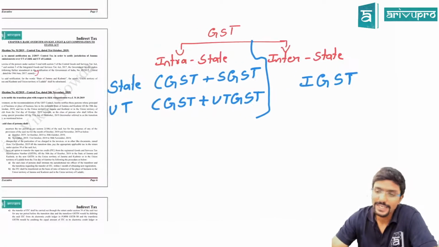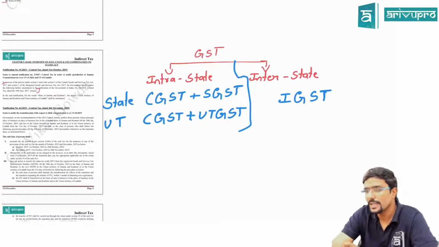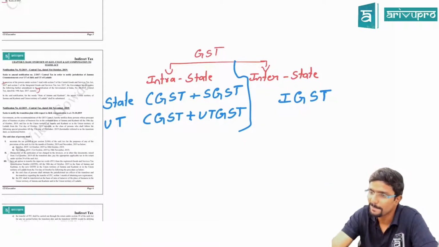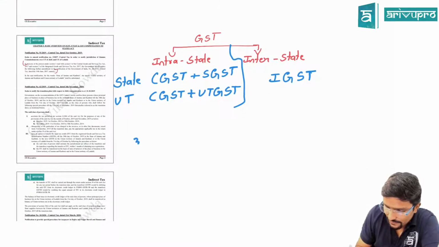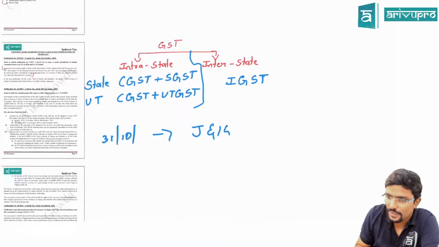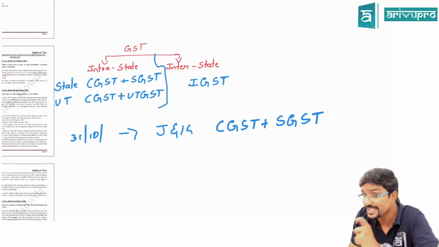Now, till 31st October, that is on or before 30th October, in Jammu and Kashmir they used to levy CGST plus SGST if there was any intrastate supply. Interstate means IGST. Okay, fine. But from 31st October, it will be different. So from 31st October, what will be the effect? In case of Jammu and Kashmir, if it is an intrastate supply, still CGST plus SGST only will be levied. Why so? Because it is a union territory with state legislation.